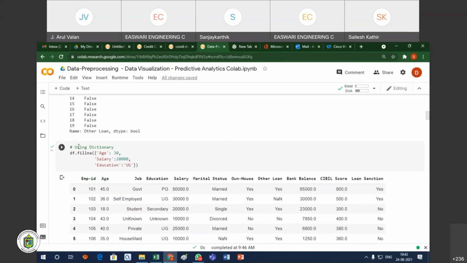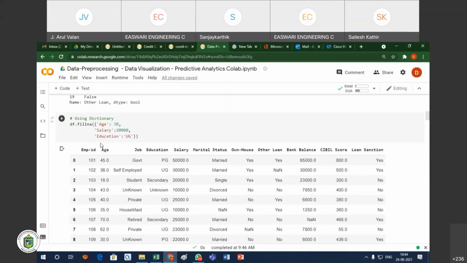Another feature is the data structure. In Python there are so many data structures. One important data structure we can call a dictionary. A dictionary is nothing but a key value pair.